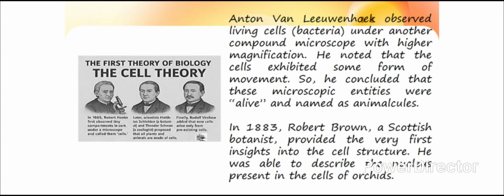Eventually, after a host of other observations, these entities were named animalcules. In 1883, Robert Brown, a Scottish botanist, provided the very first insights into the cell structure. He was able to describe the nucleus present in the cells of an orchid plant.